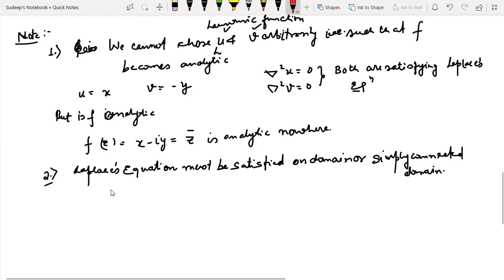Okay, but just for the sake of giving you an example here, so that you will be able to understand, what I want to say is that if I take, let's say, U, which is x cube minus y cube. Now, if you ask what is del square U, so del square U is what? It is 3x square.